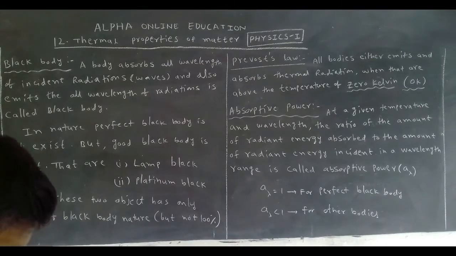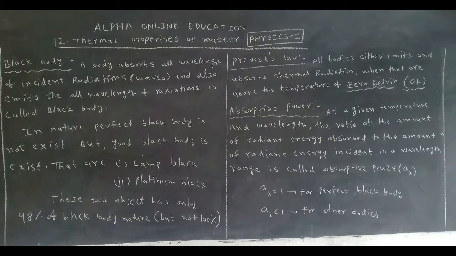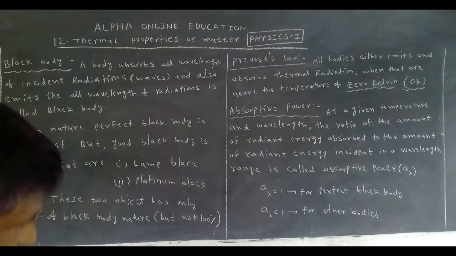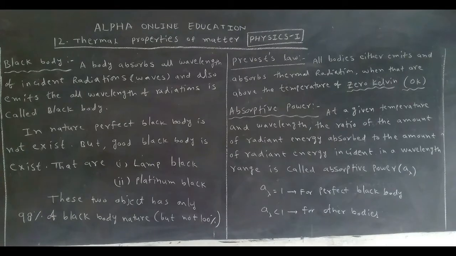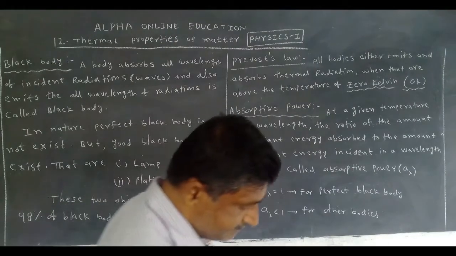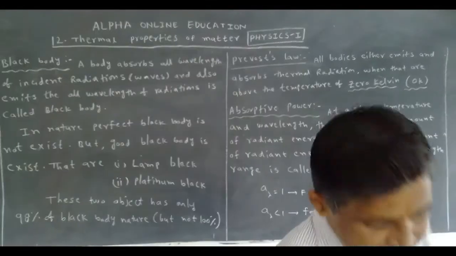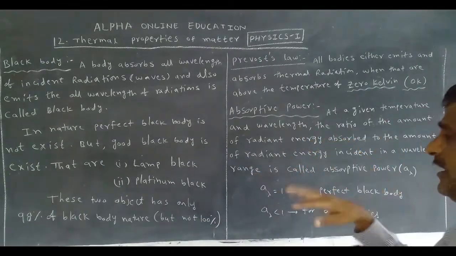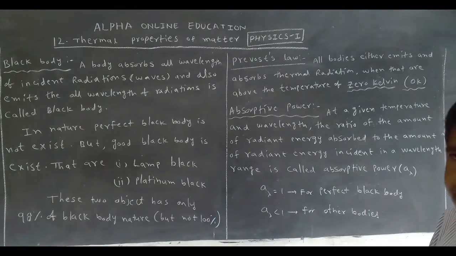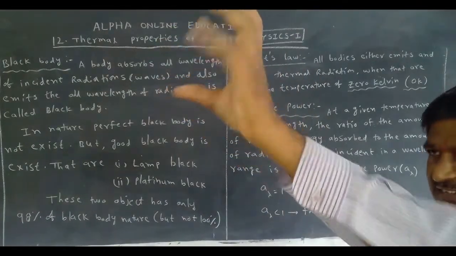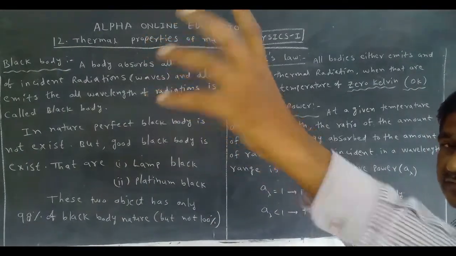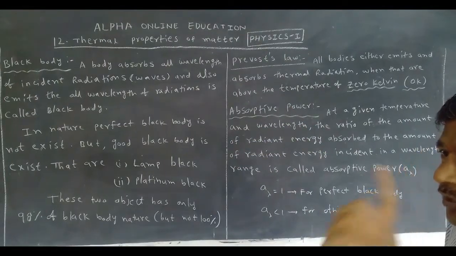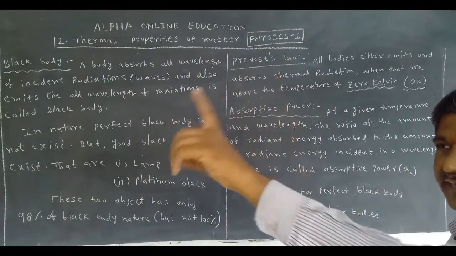Now, absorptive power. Let us take one object at a given temperature and wavelength. Here the temperature is 20 degrees centigrade. The radiation wavelength ranges from 400 nanometers to 80,000 nanometers.